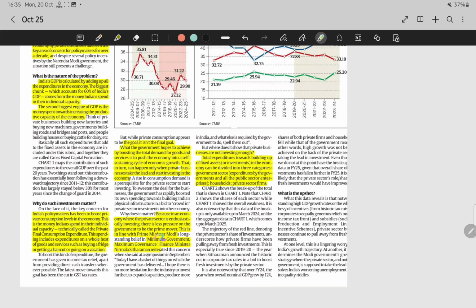As Prime Minister Modi has said, minimum government, maximum governance, that is an economy where the private sector is enthusiastically investing, and there is less pressure on the government, which is termed minimum government and maximum governance.